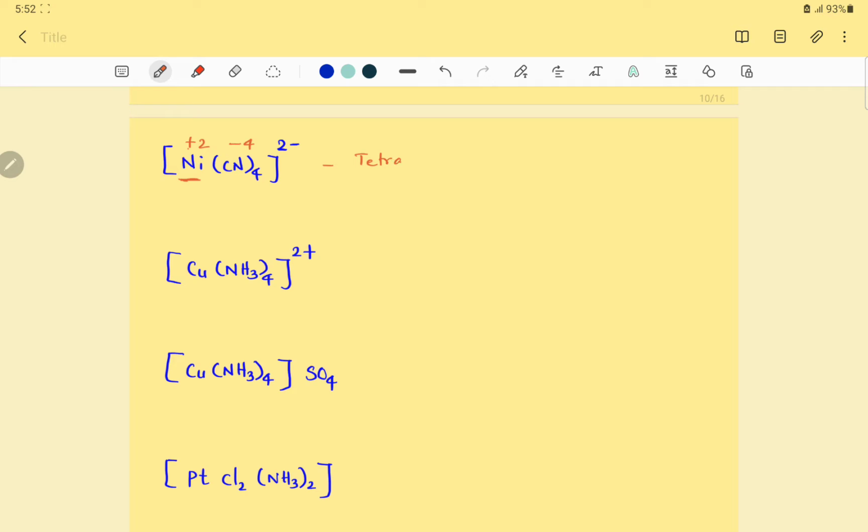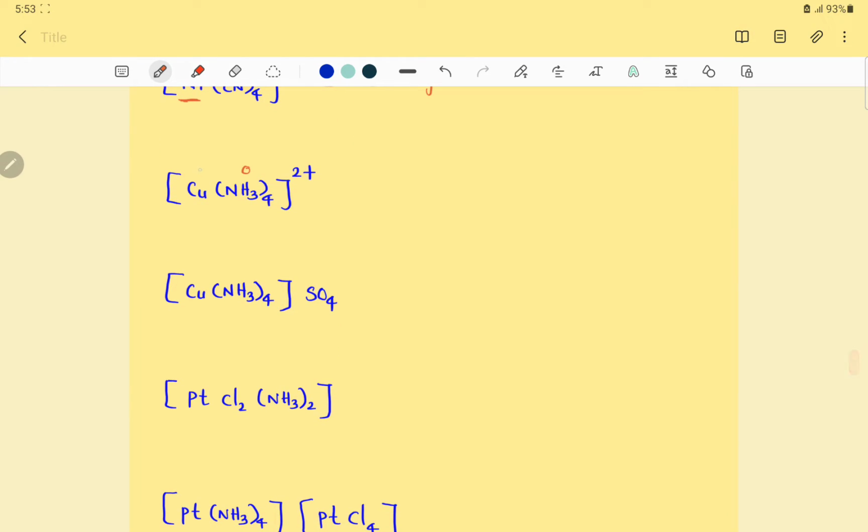Tetracyanido, 4 times tetracyanido. Then it's an ambidentate ligand, so κC, tetracyanido-κC. Then the central metal ion is nickel, because of the anionic complex, nickelate. Nickelate oxidation state 2, Roman numeral 2, nickelate(II). It is given as an anionic complex, ionic complex. Nickelate(II) ion. Right.